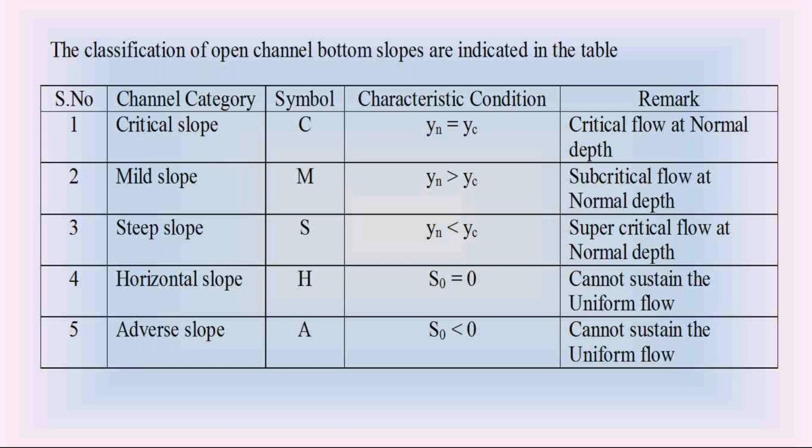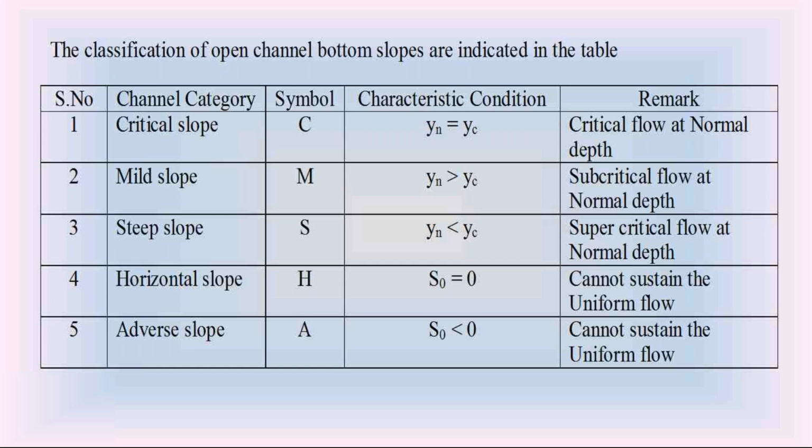First, the channel bottom slope is critical slope. So please everyone check this tabular form. The first one is the critical slope channel bottom, indicated as C. The symbol C indicates that the channel bottom slope is critical slope. C is the symbol to indicate critical slope in channel bottom.